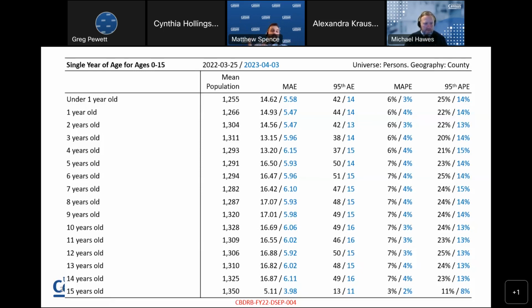And the 95th percentile absolute error went from the 40s or 50s down to 15 and 14 or so. Likewise, there are improvements in the percent errors as well. So we're happy to see that increase in accuracy for single years of age. This is just showing 0 to 15, but includes up to 18 as well.